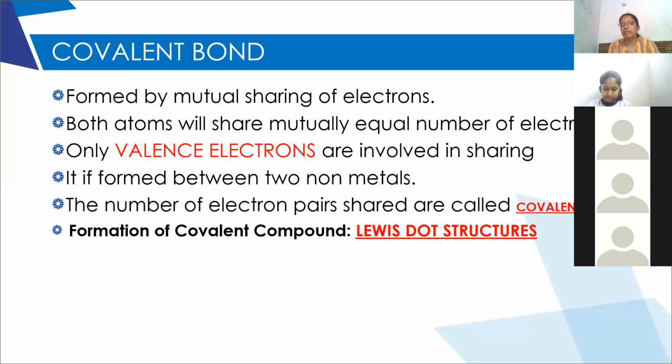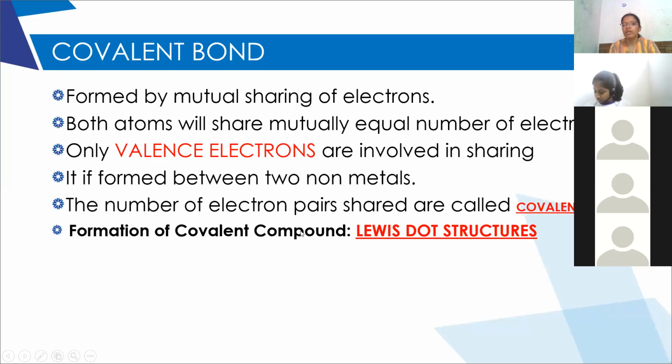Such type of bond which is formed by mutual sharing of valence electrons is called as covalent bond. And the number of electrons they are sharing, that many number of bonds we will get. It is called as covalency.